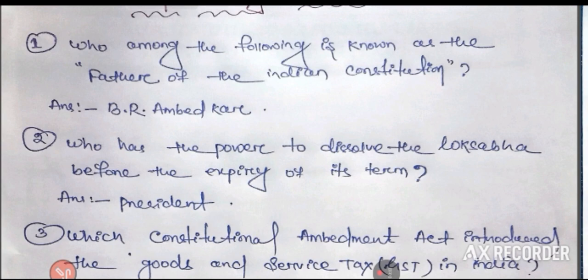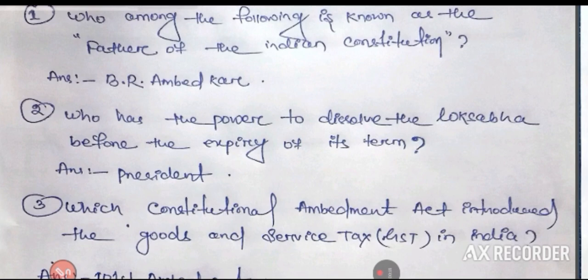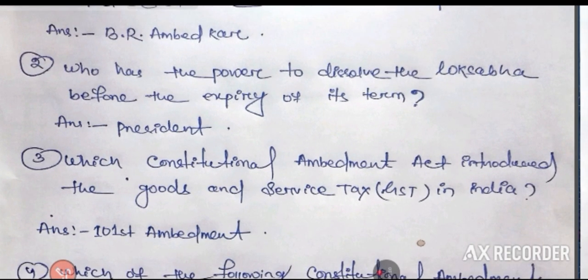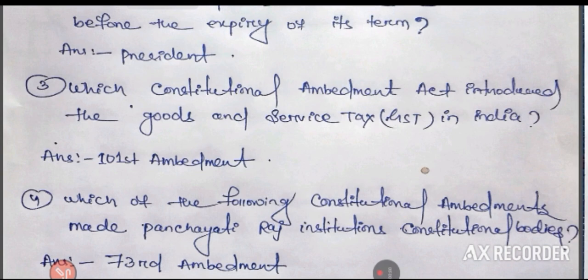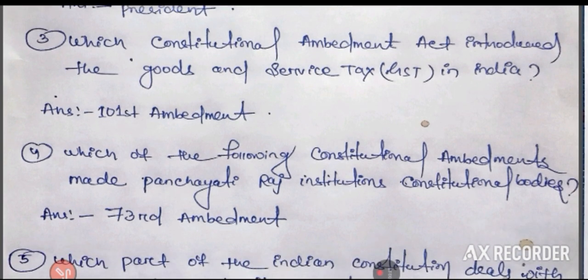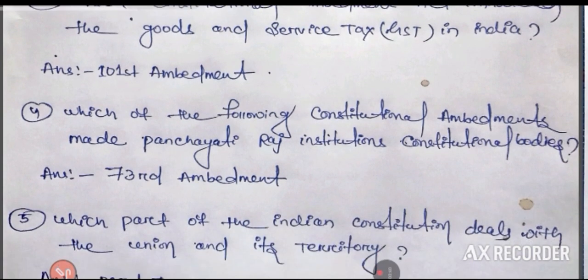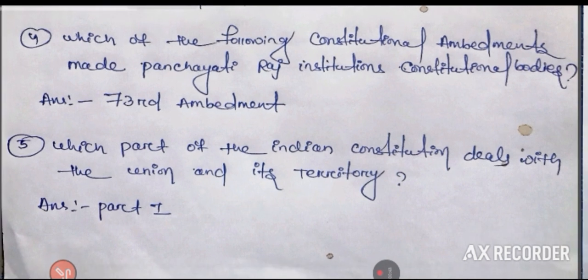Question number 1: Among the following, who is known as the father of the Indian Constitution? B.R. Ambedkar. Who has the power to dissolve the Lok Sabha before the expiry of its term? President. Which constitutional amendment act introduced the Goods and Services Tax (GST) in India? 101st Amendment. Which of the following constitutional amendments made Panchayati Raj institutions constitutional bodies? 73rd Amendment.